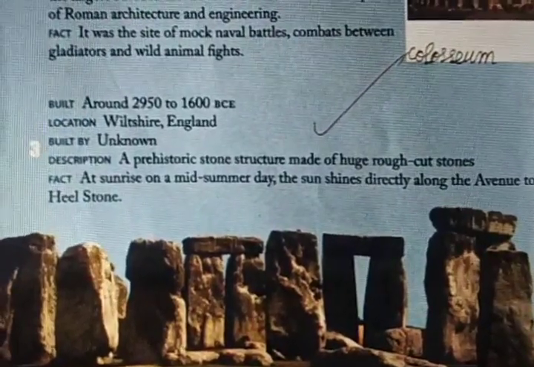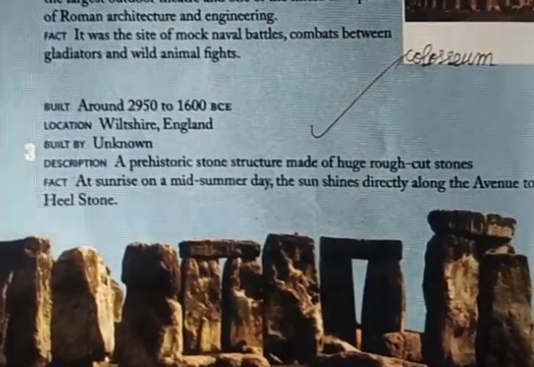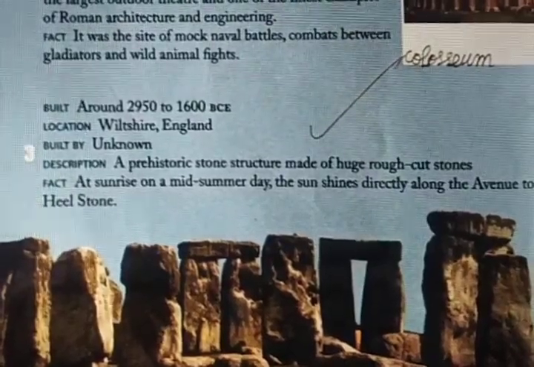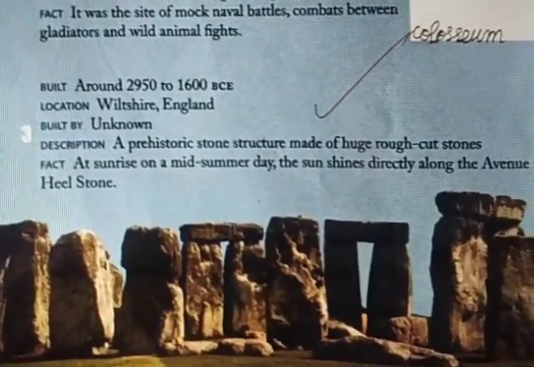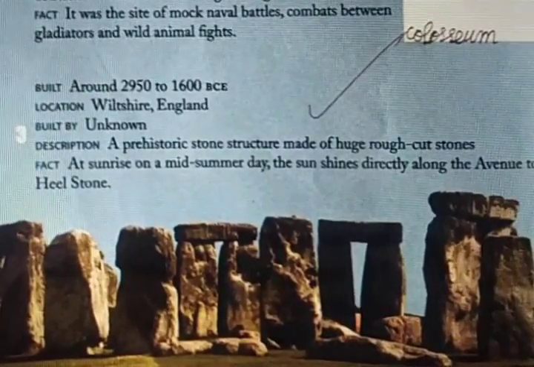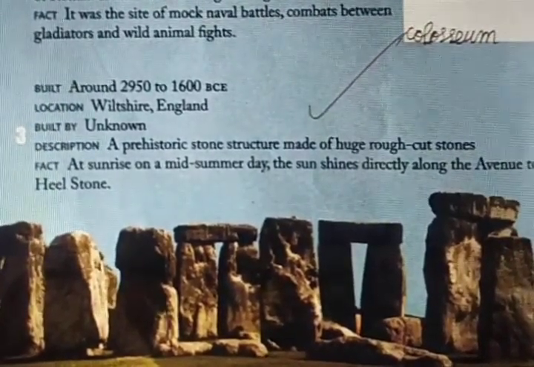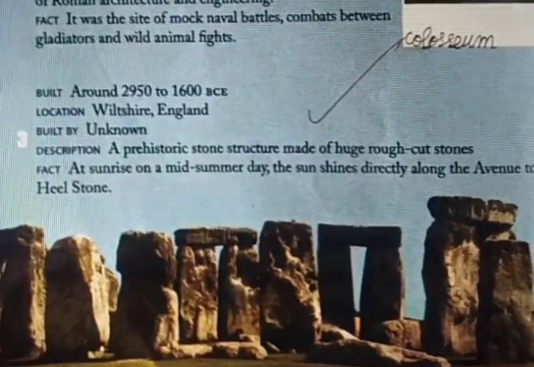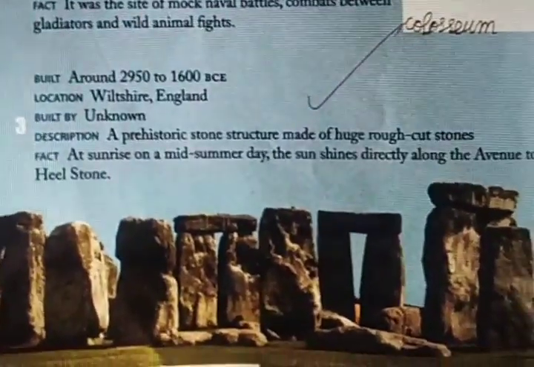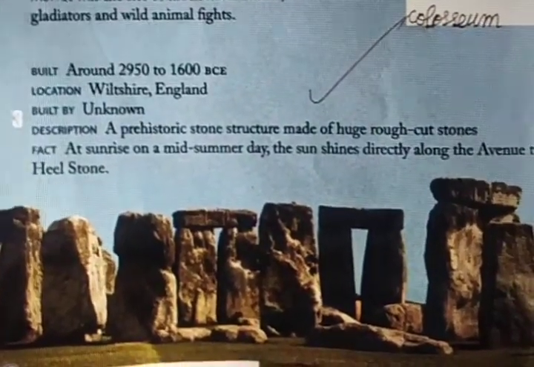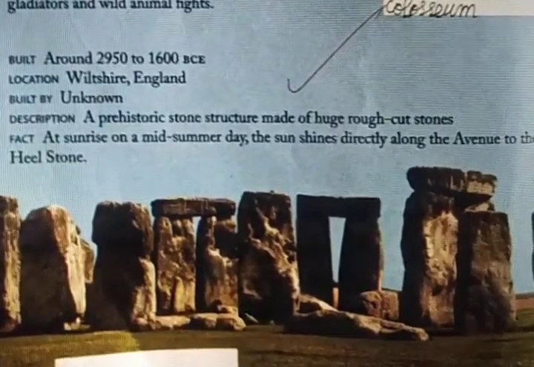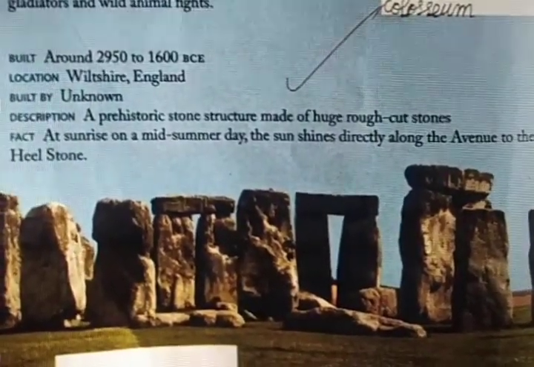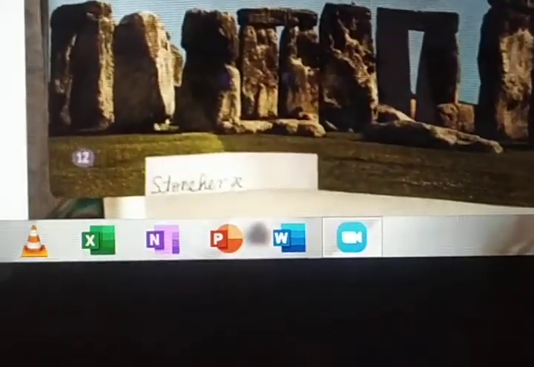Built around 2950 to 1600 BCE. Those many years they built. Location: Wiltshire, England. Built by no one knows, unknown. Description: a prehistoric stone structure made of huge, rough cut stones. Fact: at sunrise of midsummer day, the sun shines directly along the avenue to the heel stone. Okay, what is the name of it?